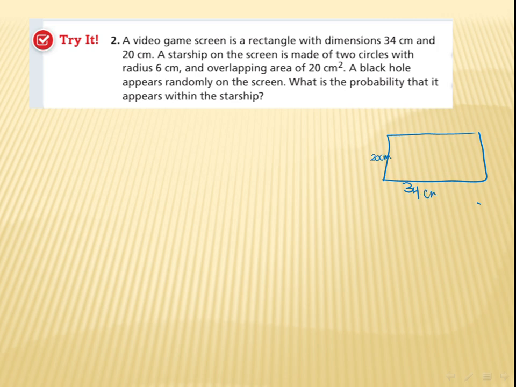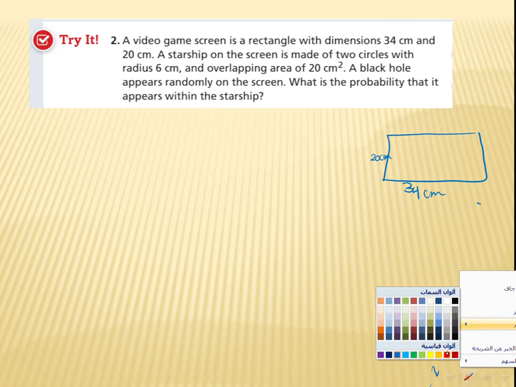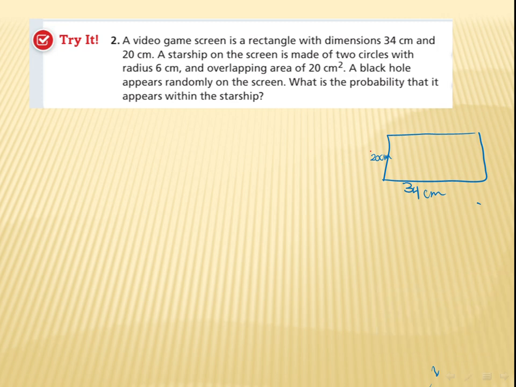A star shape on the screen is made of two circles. So here this is the star shape overlapping. This is the first circle, and this is the second one. He said there is an overlapping area, which is this part. The area for this part is 20 centimeter cube.